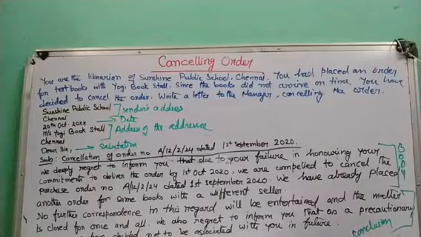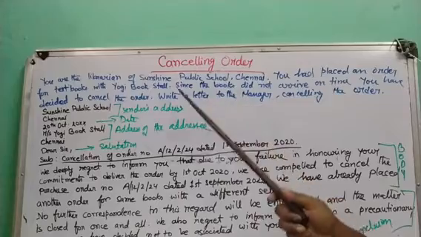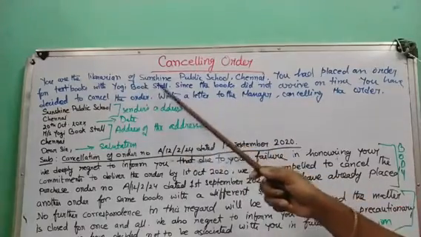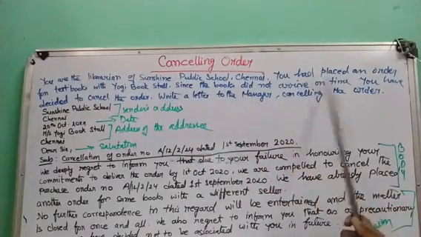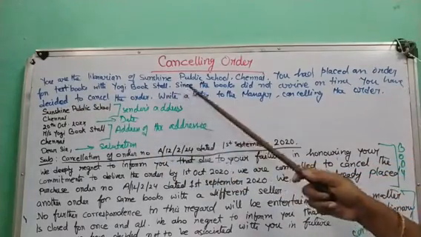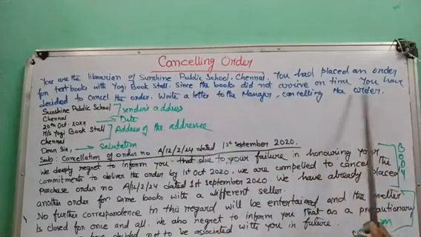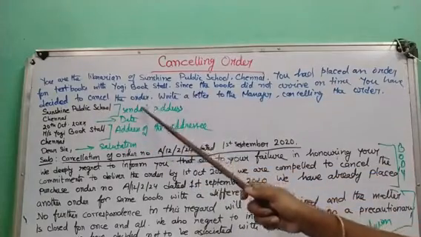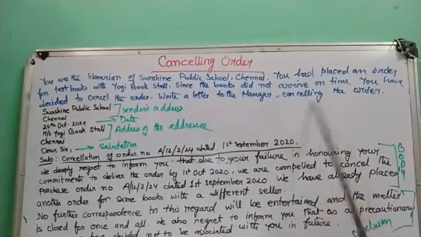Now this is a specimen of an order cancelling letter. You are the librarian of Sunshine Public School, Chennai. You had placed an order for textbooks with Yogi Bookstall. Since the books did not arrive on time, you have decided to cancel the order. Write a letter to the manager cancelling the order.